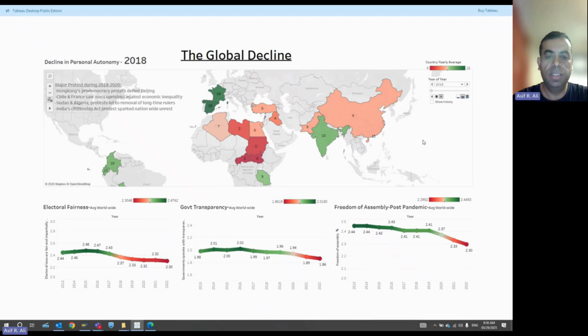The map shows how different countries were impacted, with many nations in red indicating severe decline in personal autonomy, while green countries were less impacted. Notably, countries like China and several regions in Africa showed significant decline in personal freedom during this period. The line chart below provides a deeper look at the key areas: electoral fairness, government transparency, and freedom of assembly.